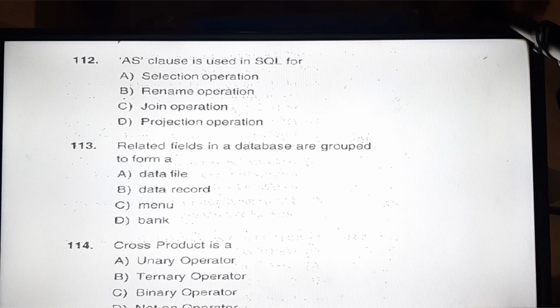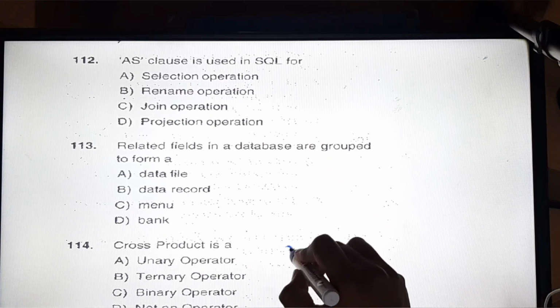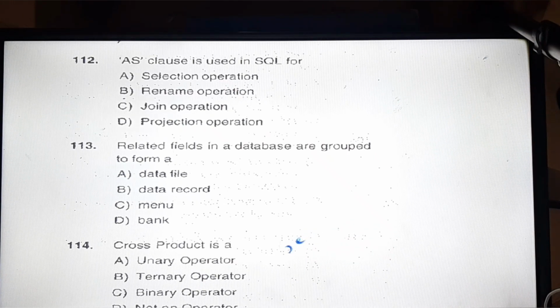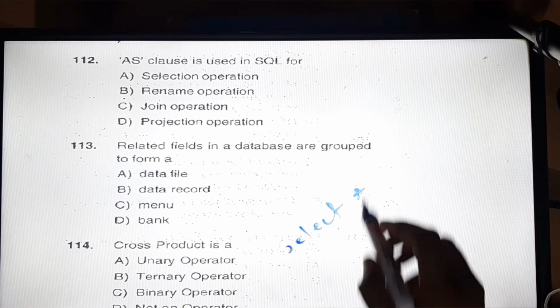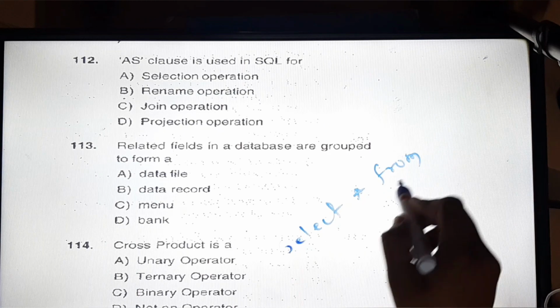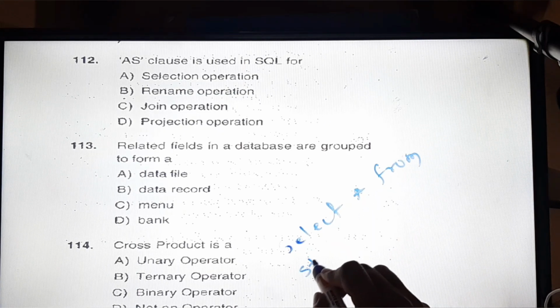The AS clause is used in SQL for selection operation, rename operation, join operation, and projection operation. Now this AS clause we use in SQL, like we can say, we can use SELECT, let's say star FROM, okay, let's say table student.